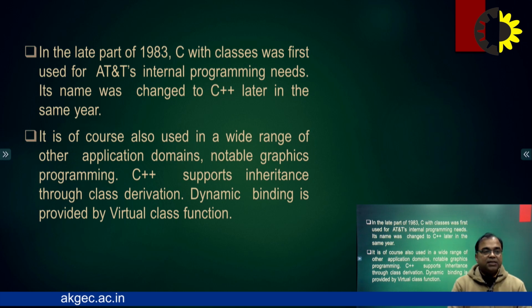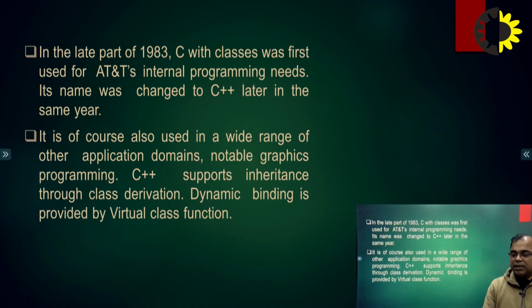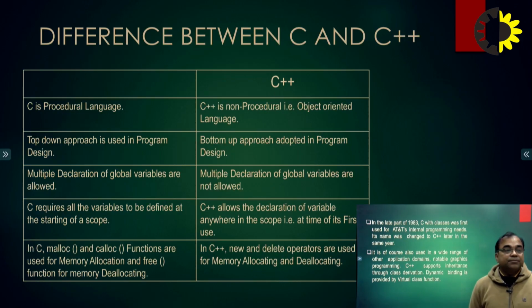It is also used in a wide range of other application domains. It is not only used in some particular domain. It is a very wide range of domains where we can use the C++ programming language. C++ supports inheritance through class derivations, and dynamic binding is provided by virtual functions in C++. This is the beauty of the C++ programming language. It was a very drastic change around 1983 in the era of programming.